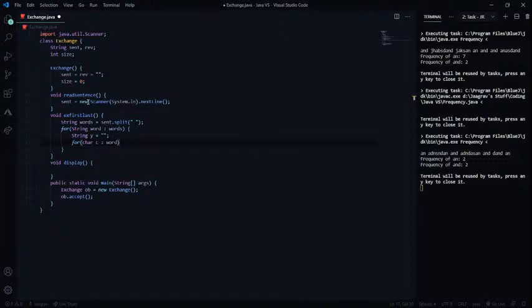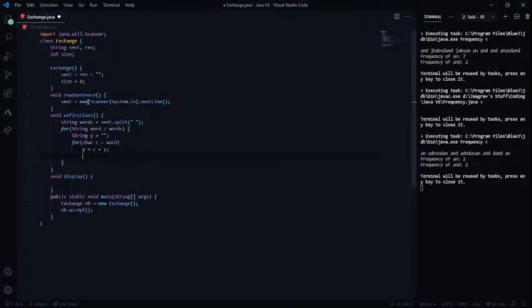Is this legal? I don't know. y equals c plus y. Alright, and once that's done, we've got the reverse string, and then we can just add it to rev. So rev plus equals y plus a white space.